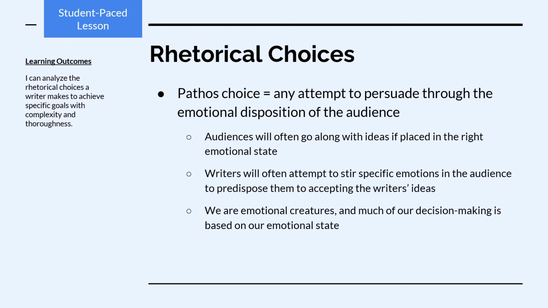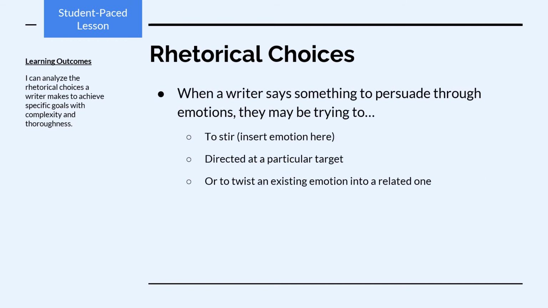Audiences will often go along with ideas if they're placed in the right emotional state. So writers will often attempt to stir specific emotions in the audience in order to predispose them to accepting the writer's ideas. We are, after all, emotional creatures, and much of our decision making is based on our emotional state. When a writer says something to persuade through emotions, they're trying to stir a specific emotion, direct that emotion at a particular target, or sometimes they're trying to twist an existing emotion into a related emotion.